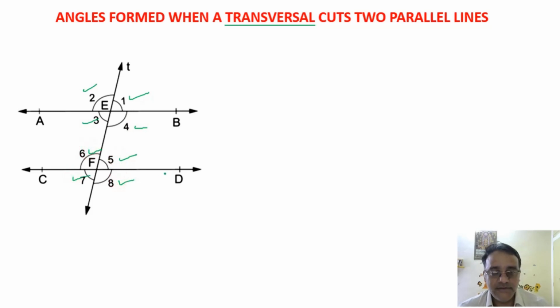Now out of these, we have three different pairs of angles. One is the pair of corresponding angles, second is the pair of alternate angles, and the third one is the pair of interior angles on the same side of the transversal line. So alternate angles में भी दो type है, one is interior, another is exterior.